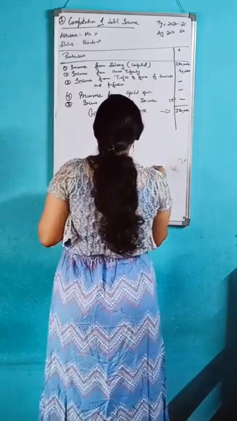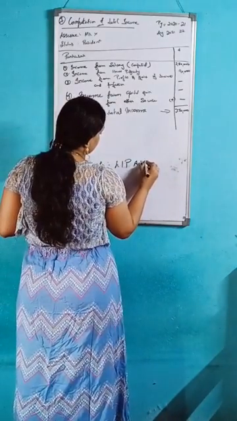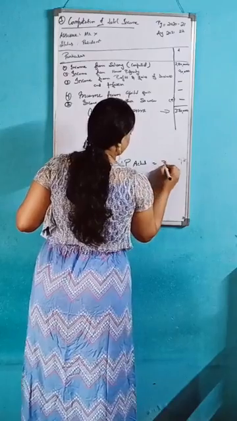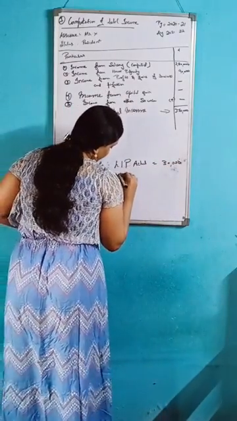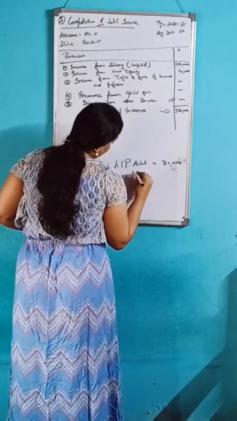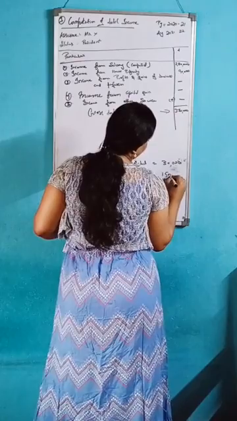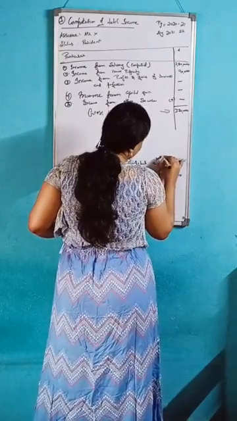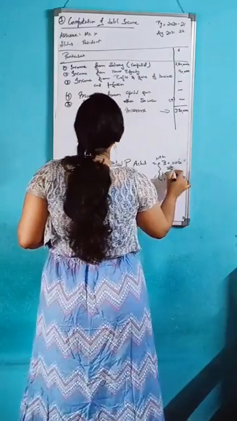The actual amount they mentioned is 30,000, and the maximum limit given is 1,50,000. Whichever is less, you take, so you will take 30,000.